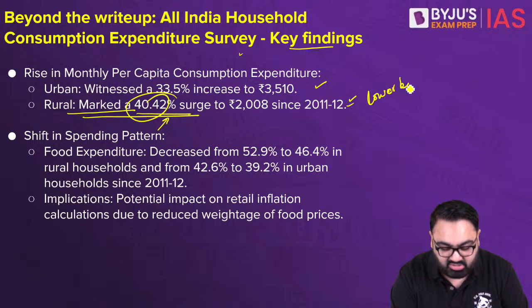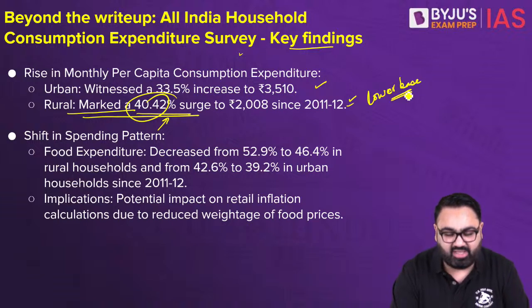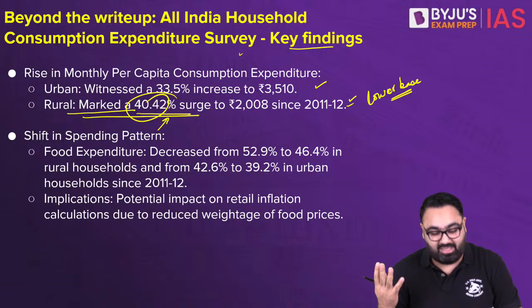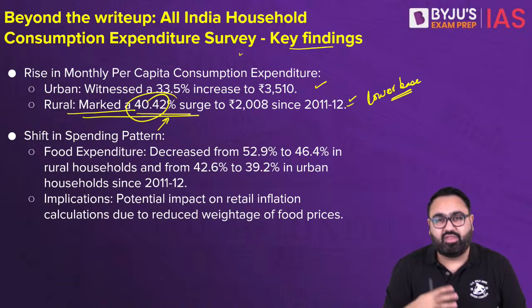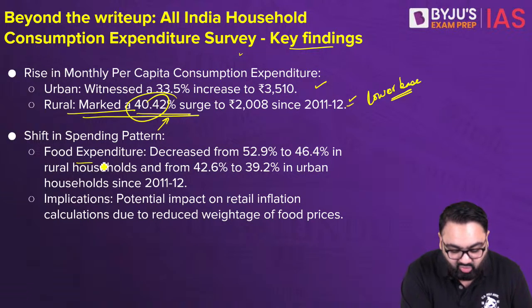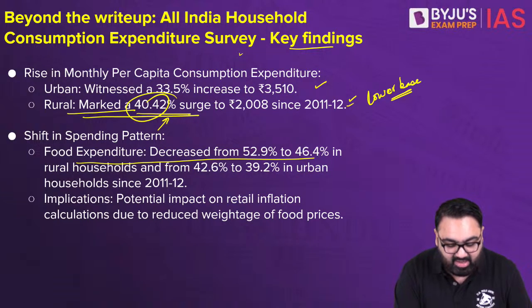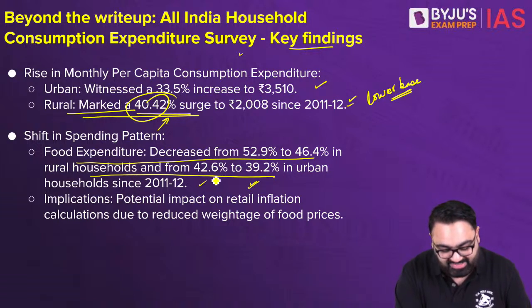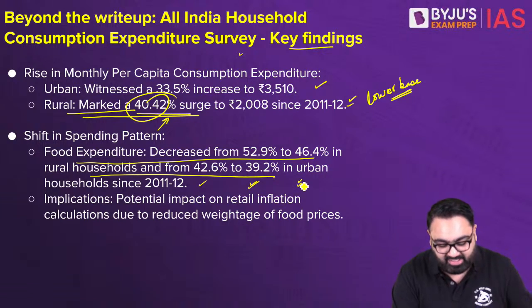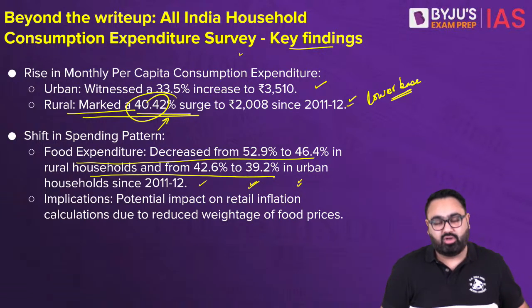Because rural areas had a lower base, they used to spend less money, so any increase in percentage terms will seem much higher. There is a shift in some patterns of consumption. For example, the expenditure on food decreased in both rural and urban households as compared to earlier.